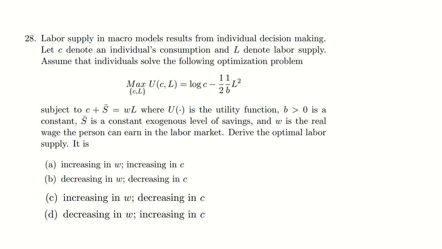Out of these four options, guys, you have a utility function and you have a budget constraint. So if we want the optimal point, what should we do? Just use the Lagrangian function to get the optimal values. So what do we have?